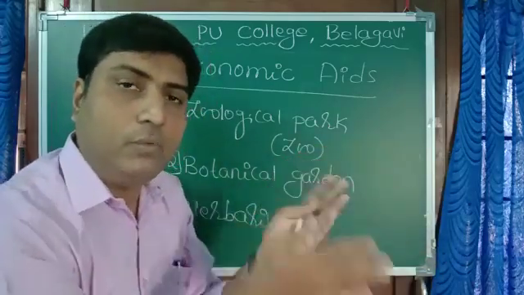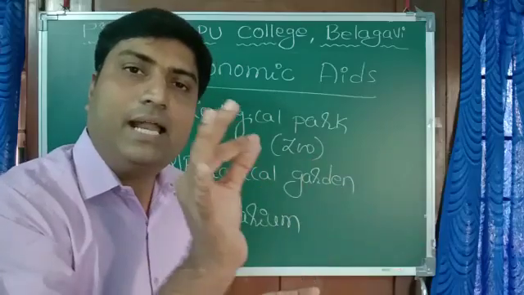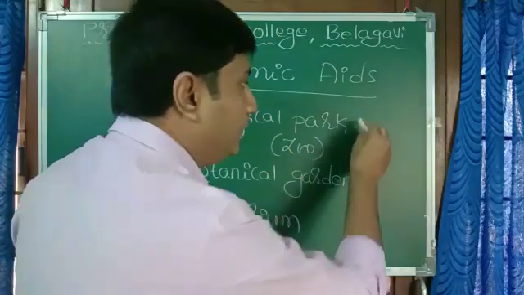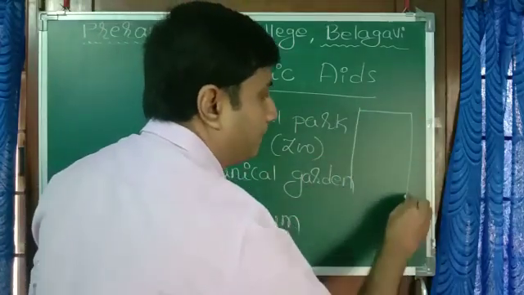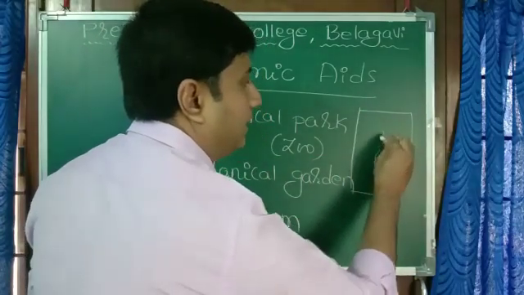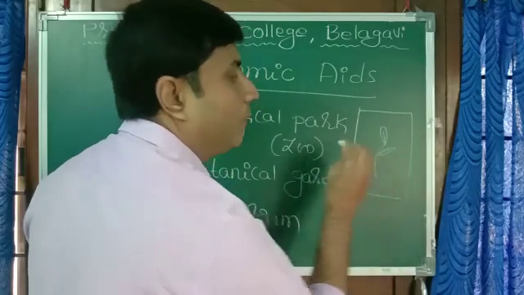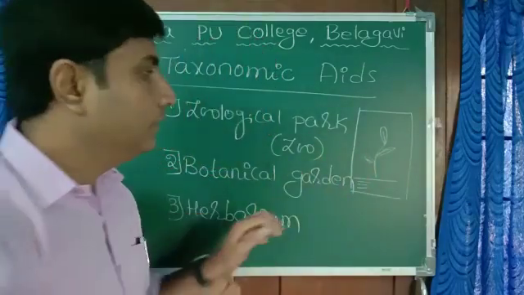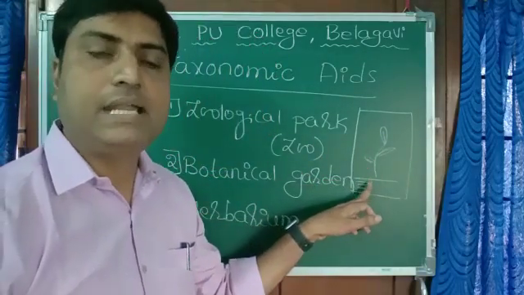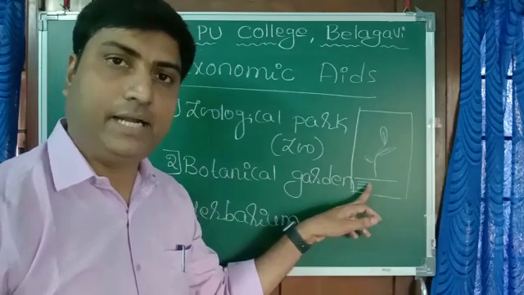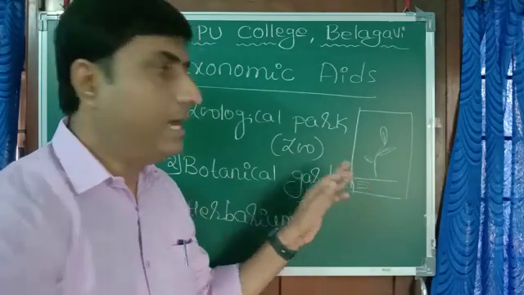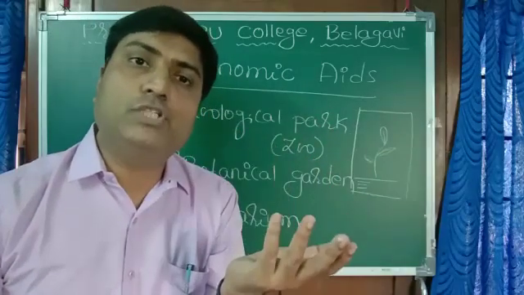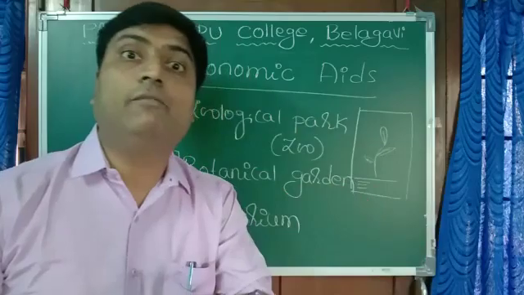Similarly here, that twig becomes a flat, dried specimen, as we call it. Now you have to stick it on a white sheet, and here you can write the details: name of that plant, scientific name of the plant, from where you collected it, the name of the collector, everything. This becomes your herbarium sheet. You can keep it for your future study, or some other people can refer to it.